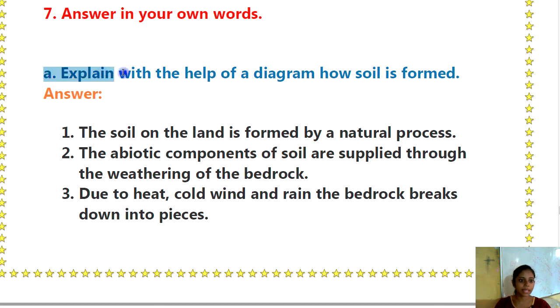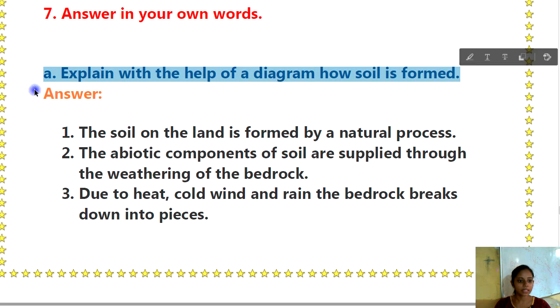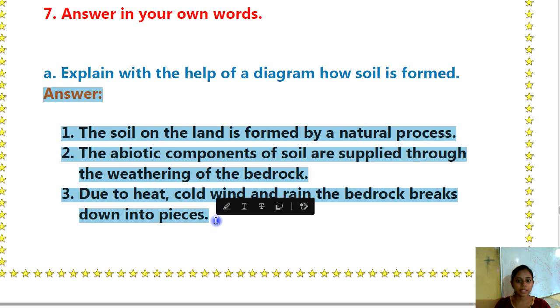The first is A. Explain with the help of a diagram how soil is formed. Answer: the soil on the land is formed by a natural process. The abiotic components of soil are supplied through the weathering of the bedrock. Due to heat, cold, wind and rain, the bedrock breaks down into pieces.